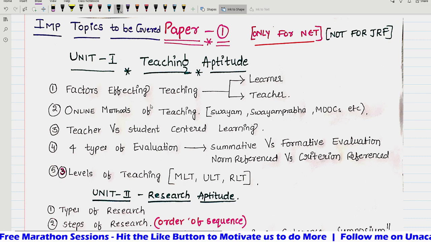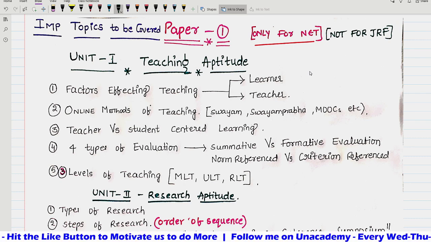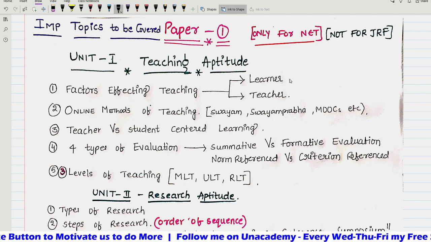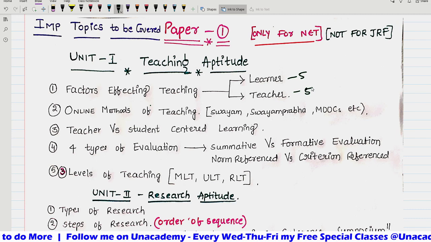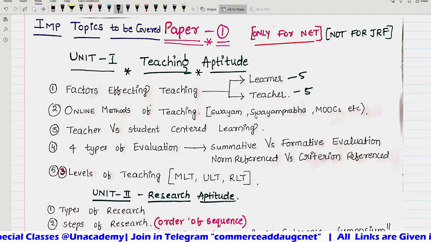See, factors affecting teaching: it will be from the point of view of the teacher and from the point of view of the learner. If you can read these 5 points, then you will have 1 mark for sure. Based on the factors affecting teaching, a general type, practical based question will be there, with no need to apply any concept. And on online methods of teaching, Swayam Prabha, MOOCs and many other new initiatives, 1 question will be there for sure from teaching aptitude.